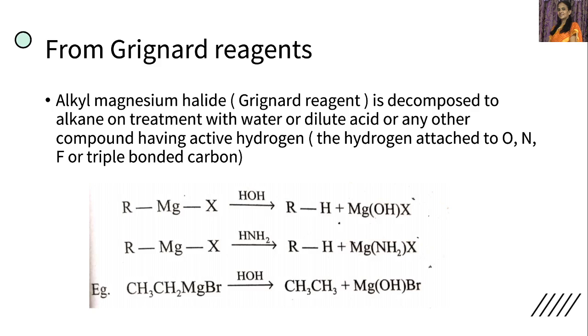Now let us see the reaction. RMgX, when it is subjected to hydrolysis, that is decomposed with water, then what happens here? The bond breaks here, and R goes with H and the rest of the part goes with OH. Then we get RH, which is alkane, and the other one is hydroxy magnesium halide. The OH of water goes with this part and the H of water goes with R. Then we get alkane plus hydroxy magnesium halide.